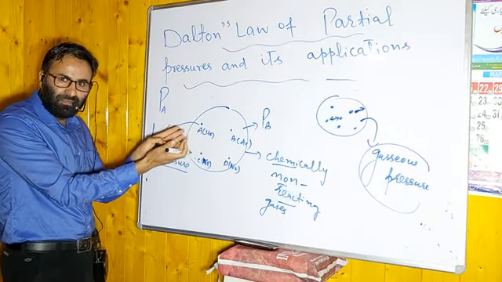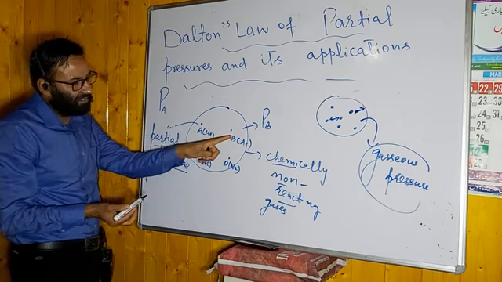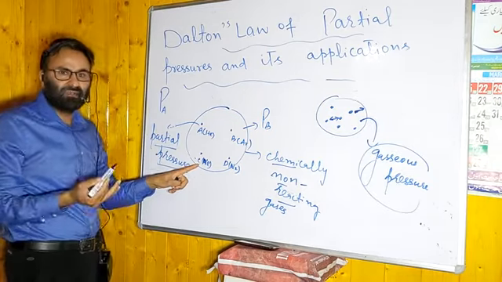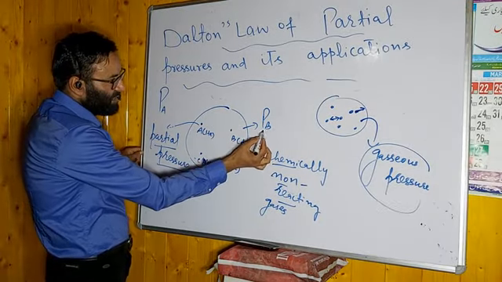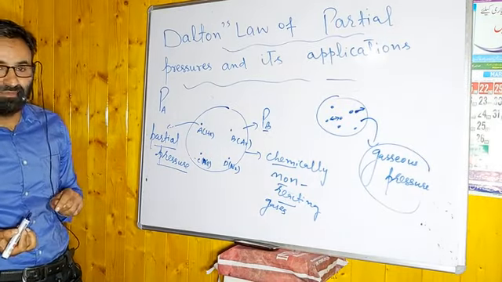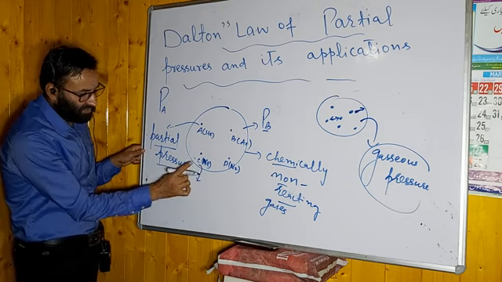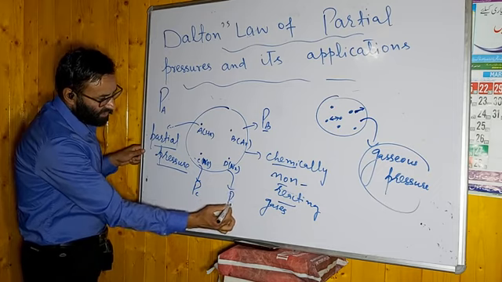They don't chemically combine. Its molecules will exert pressure. Pressure exerted by the B molecules will be PB, the partial pressure of B. Same is the case for C, it will be the partial pressure of C, and D, the partial pressure of D.